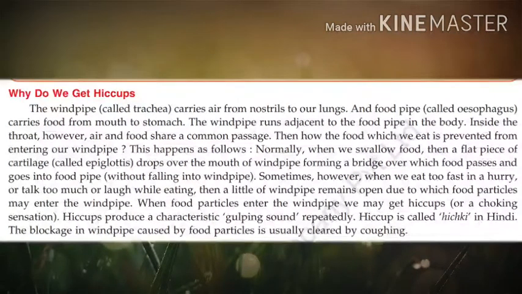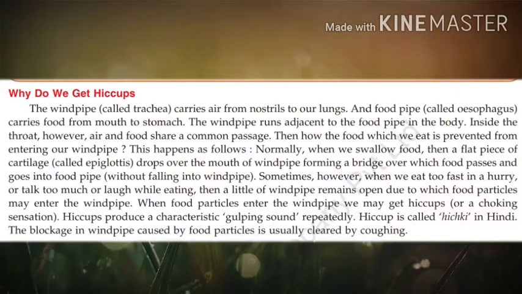Listen carefully and also look into the book, page 22. This happens as follows. Normally, when we swallow food, then a flat piece of cartilage called epiglottis drops over the mouth of windpipe, forming a bridge over which food passes and goes into food pipe without falling into windpipe.